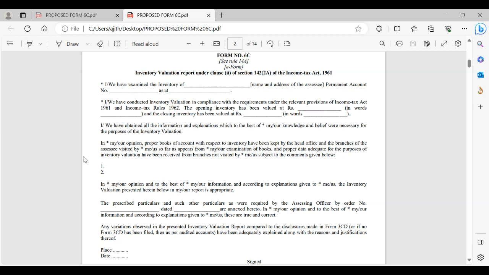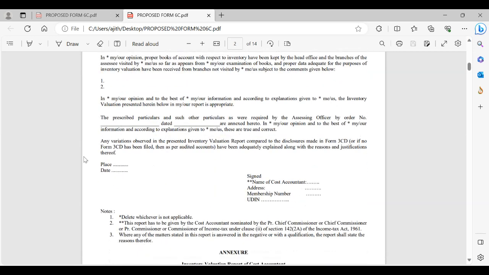Then again, whether there are provisions wherein we can have the physical verification, that clarification actually we should get. I'm also not having an idea whether we have that avenue, whether we should physically verify those things or not. No idea till now. Yes, so that visit is a must. By my or our examination of books, proper data adequate for the purpose of inventory valuation has been received, except so and so. So what are all the disclaimers? Which are all the things that you didn't get? You have got that column in order to mention it, 1, 2, etc.